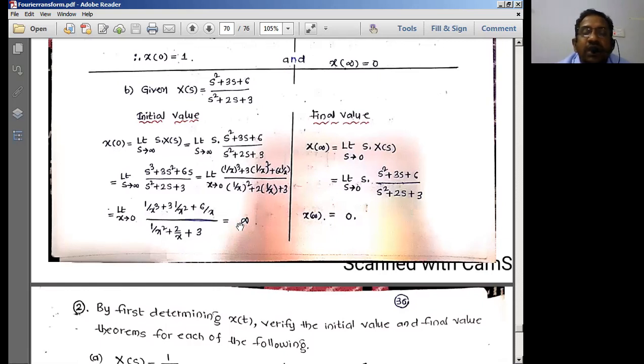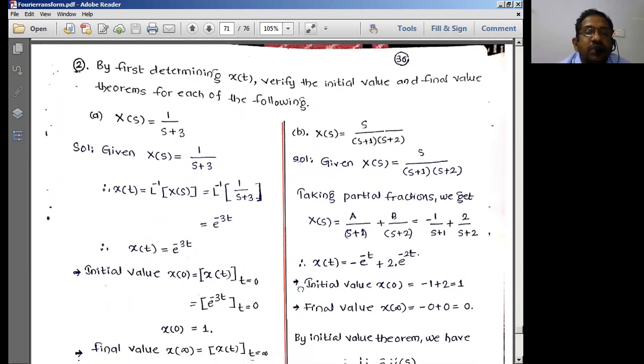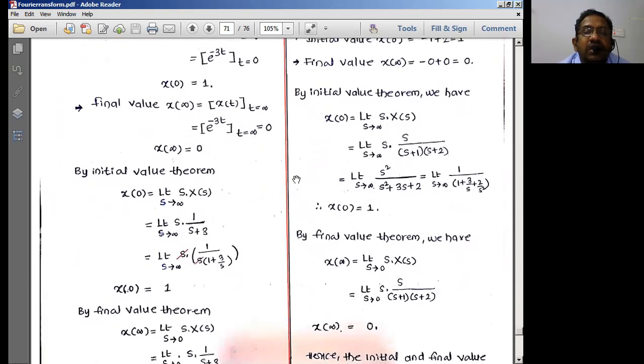So the value is equal to infinity. Next is the final value theorem. s tends to 0. Let us substitute s is equal to 0, s into something is definitely equal to 0. This is what we get using the final value theorem.